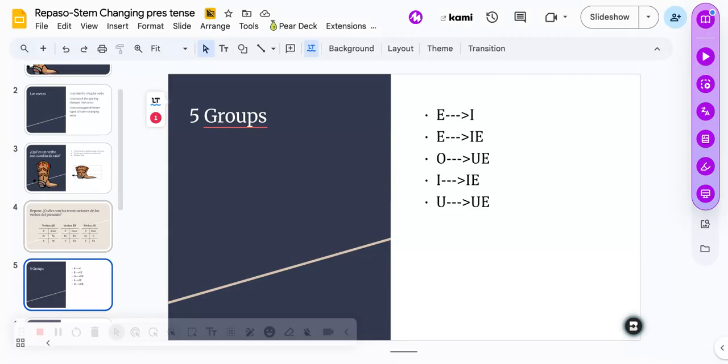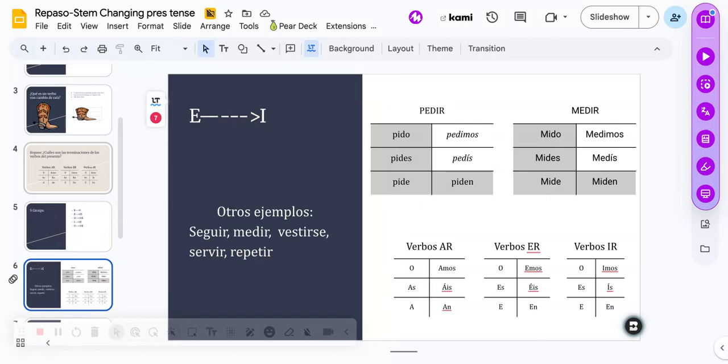The changes are different depending on the vowel that we're referring to. So E to I changing, stem changing verbs, E to IE, O to UE, I to IE, and U to UE. All right, wonderful. So, E to I, otros ejemplos, seguir, medir, vestirse, servir, repetir.